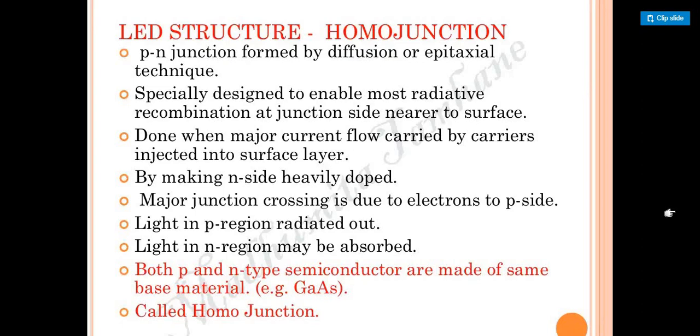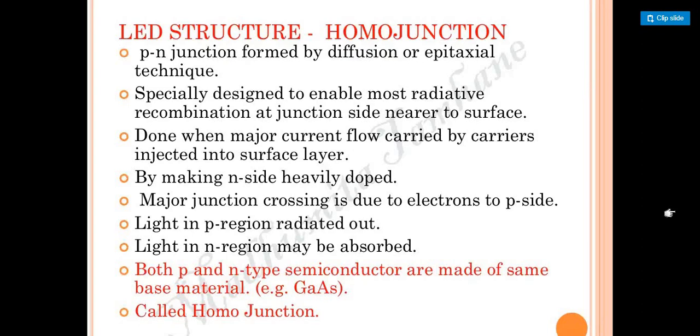So what we are saying is that the major current flow is carried by carrier injection into the surface layer, by making the n side a heavily doped region. So the major junction crossing is due to electrons going to the p side, and light is going to be emitted from the p region as the radiation output. So we are passing light towards that. When we try to pass the light from there, if the light is in the n region, it may be absorbed. So when we get the absorption there, that phenomenon occurs.